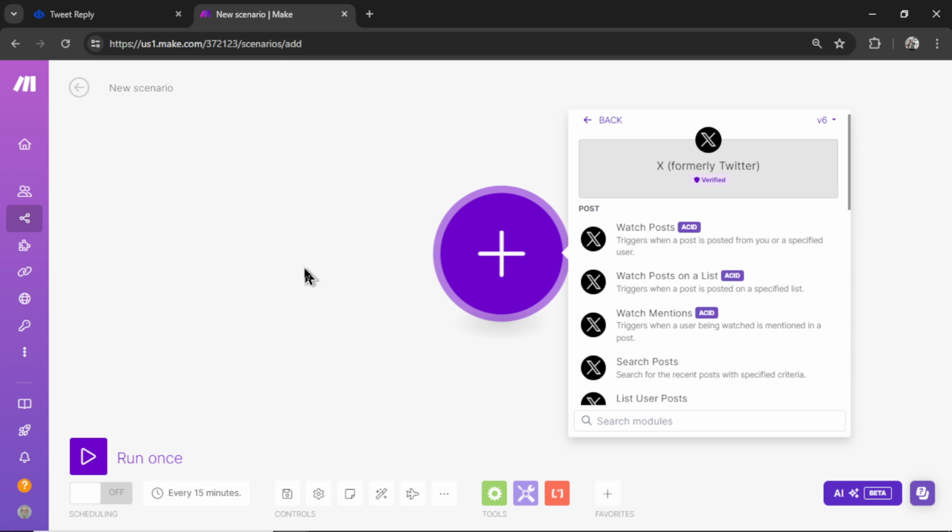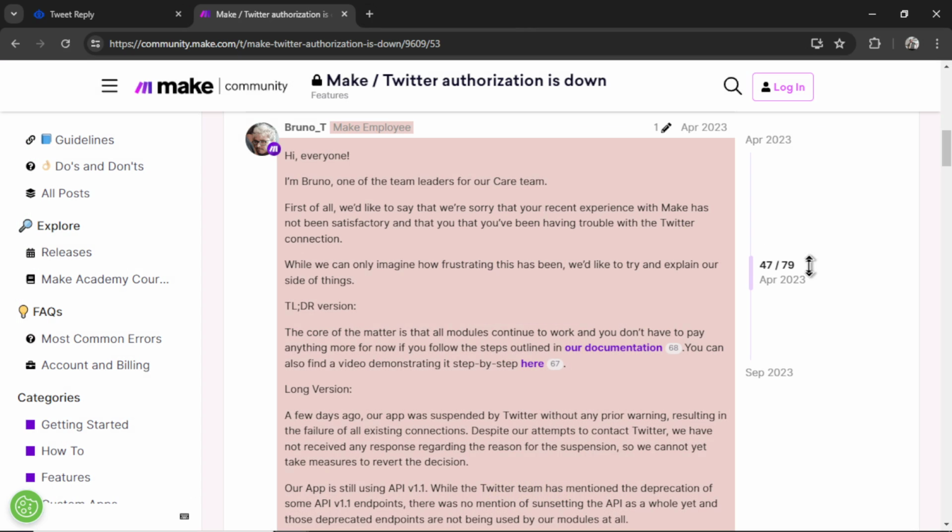Make.com is not officially connected to Twitter, which means it uses your account's API subscription. And we're just using the free plan, so we get the basic posting features. That means you would have to subscribe to the $5,000 per month enterprise plan in order to use these triggers in your make.com scenario. Completely ridiculous. I can't imagine anyone doing this. There's a huge forum post with 79 replies talking about this issue.